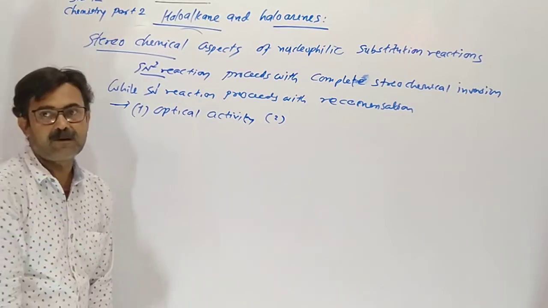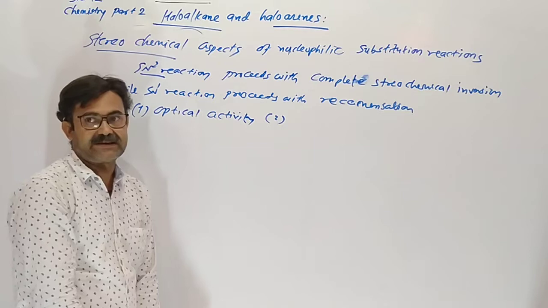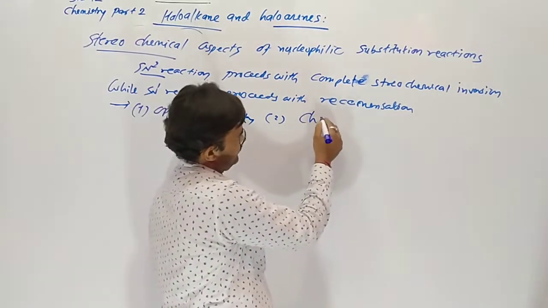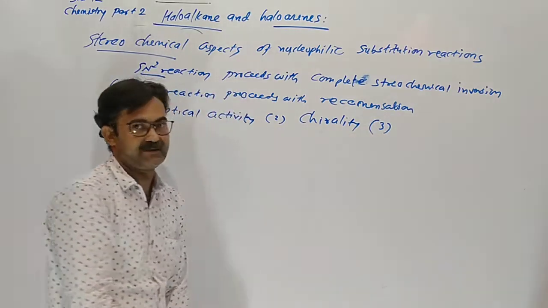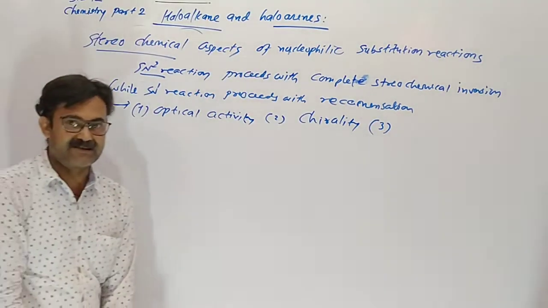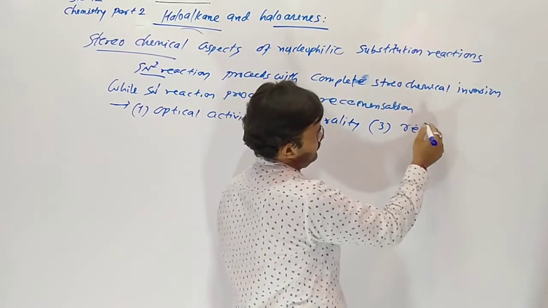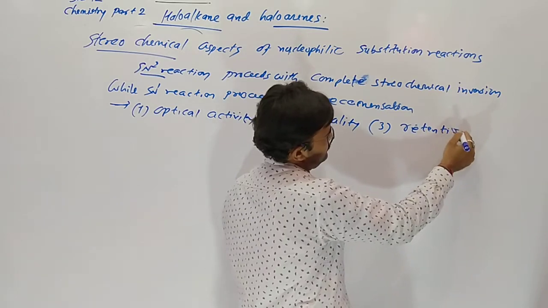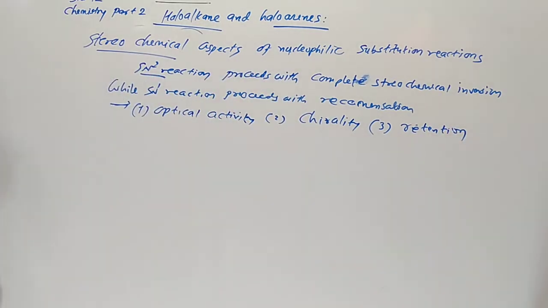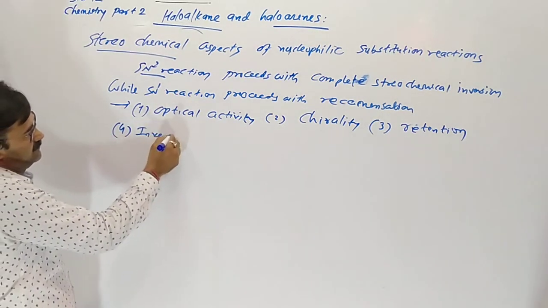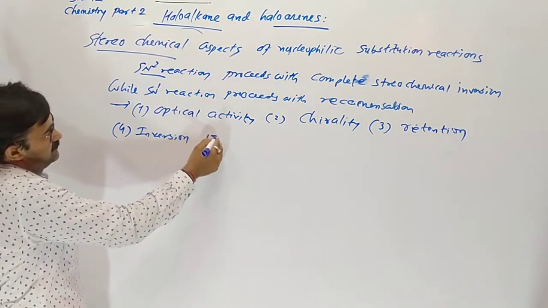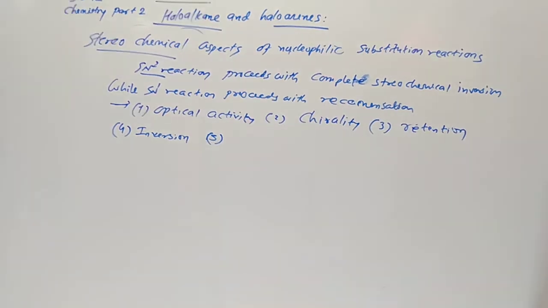Optical activity. Second one is chirality. The five words are important: chirality, retention, fourth one inversion, and fifth one is racemization.